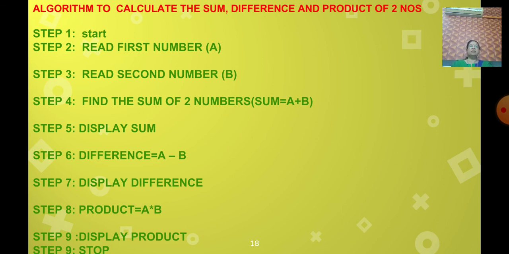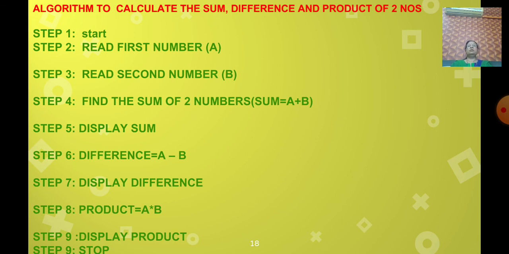Suppose A's value is 6 and B's value is 5. 6 minus 5 is equal to how much? 1. So display the difference. Now step 8, product is equal to A into B. The product means the multiplication sign, isn't it? So 5 into 6. Display the product. It will give product as 30, and then stop.